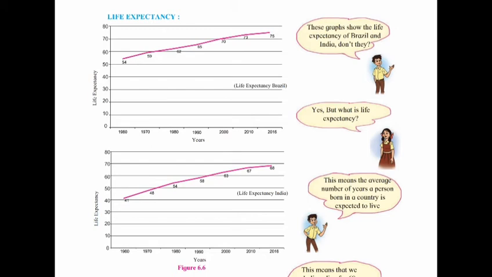Now with the help of these questions and answers, let's see. These graphs show the life expectancy of Brazil and India, don't they? Yes. But what is life expectancy? This means the average number of years a person born in a country is expected to live. It means the age limit of that particular person.